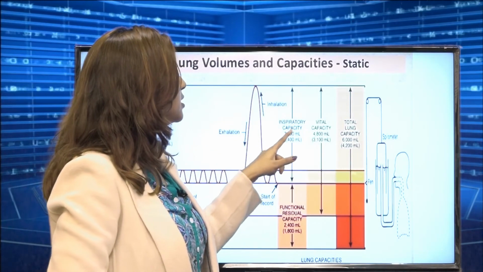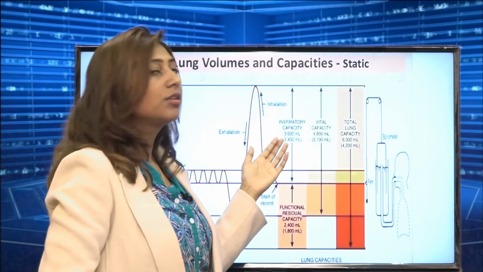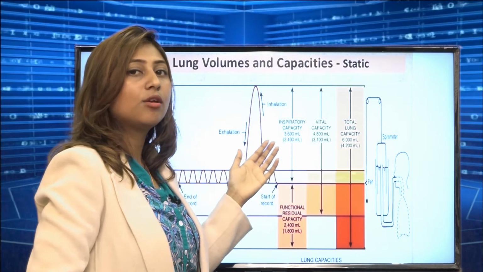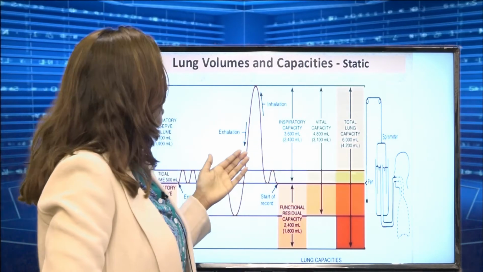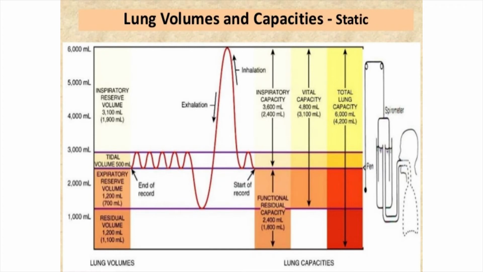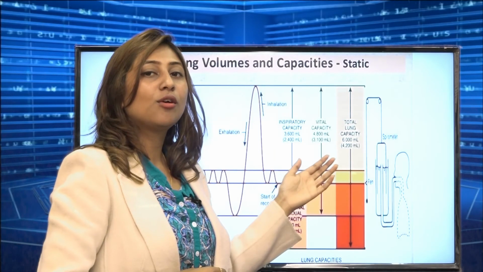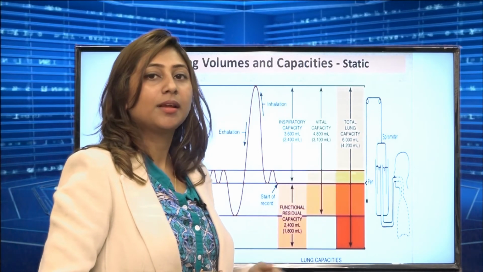In lung capacity, inspiratory capacity is around 3600 ml for any normal average man or woman, and the functional residual capacity is 2400 ml for any average person. Vital capacity is 4800 ml for any average men and women. Total lung capacity is around 6000 ml, that is 6 liters, for any normal average man or woman.